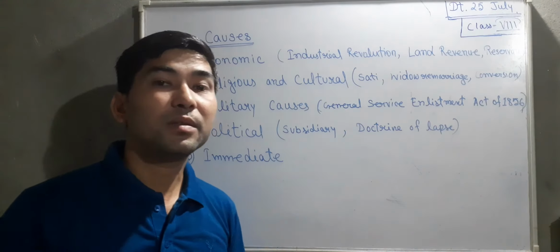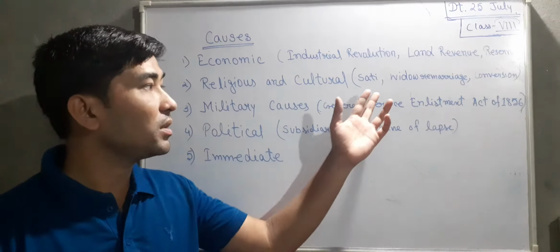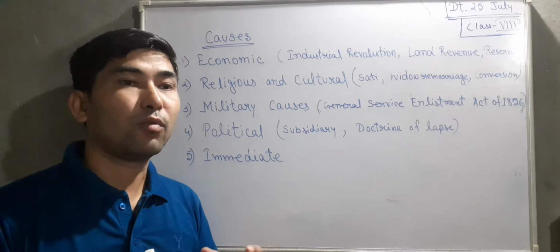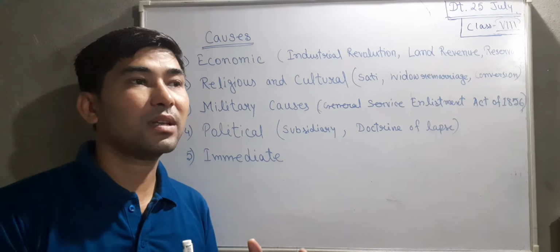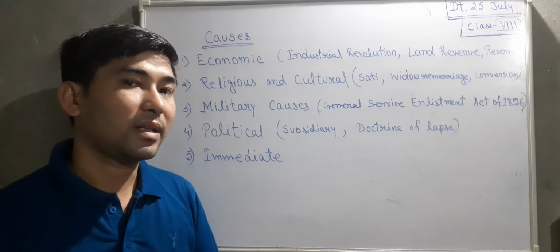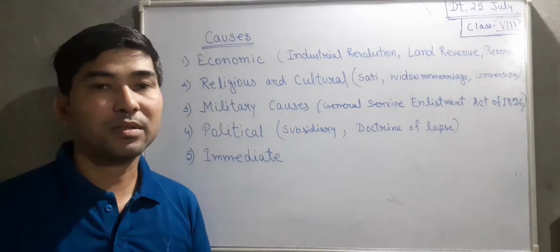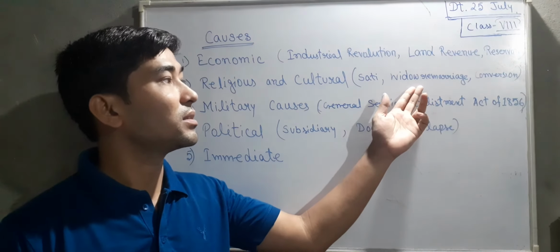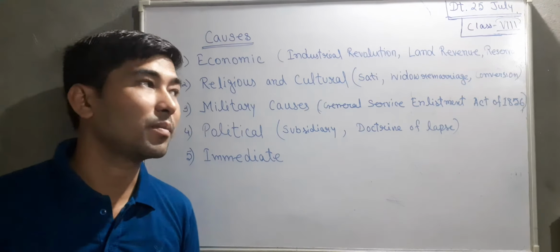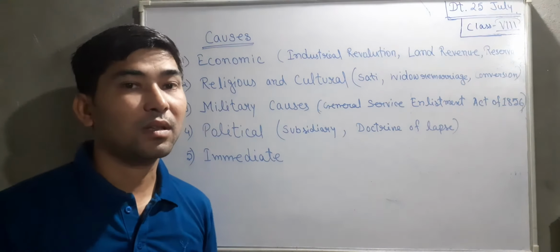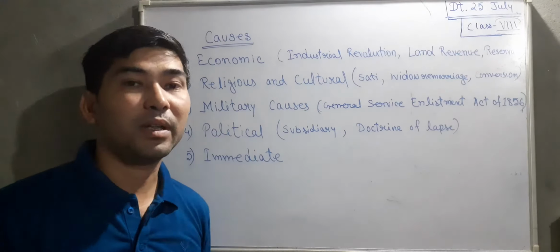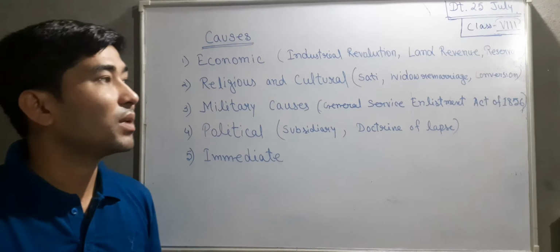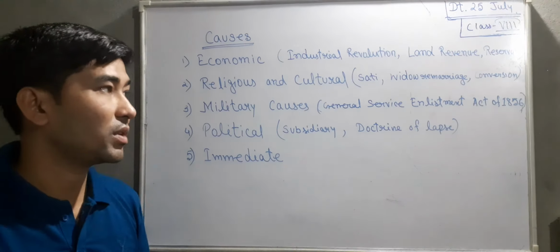Then widow remarriage: after stopping the sati system, the woman was left, and once the woman was left, they had to find another person for her to be married to. So they thought of another idea, which was known as widow remarriage. These two acts, sati and widow remarriage, created much difficulty for the Hindu community.